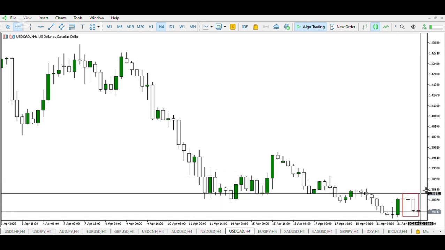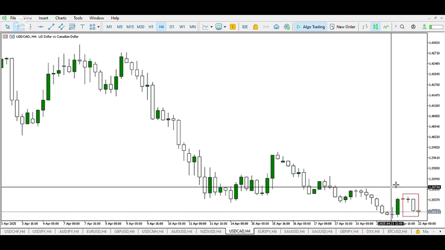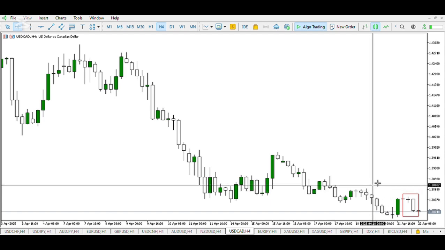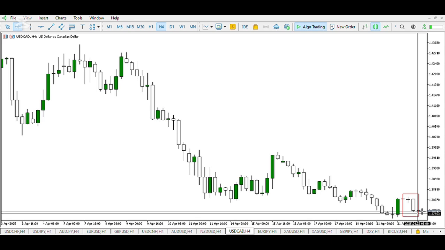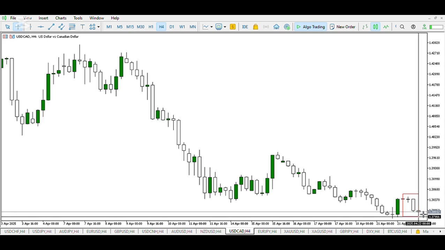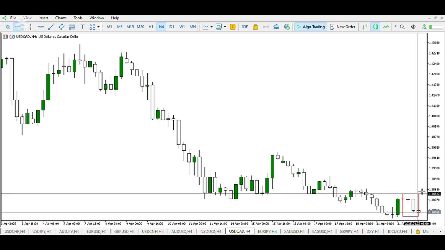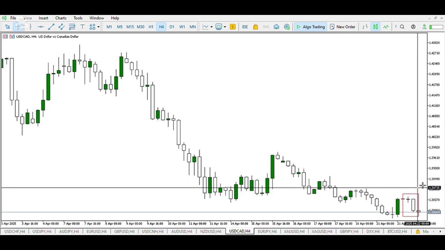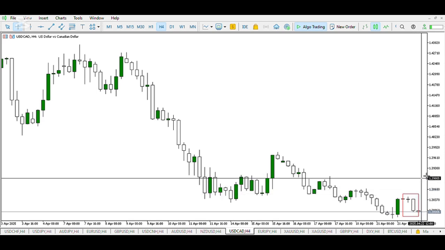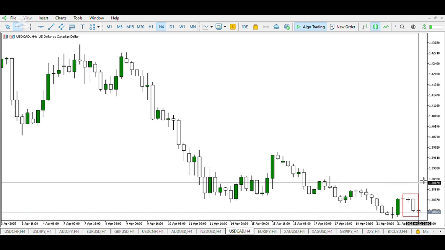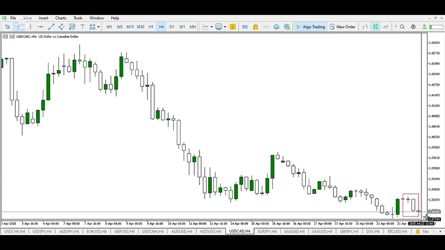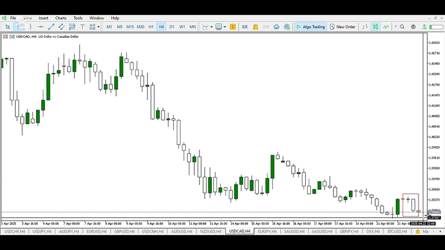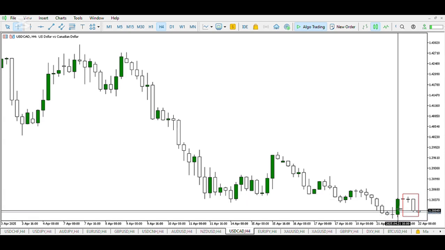And the psychology behind this is very simple. Yesterday we have the sellers right here placing their stops at the high of the day, and price is already down. So right here, if a reversal is going to happen after a liquidity grab, then we expect price to push up, stop out the sellers from the Asian session and stop out the sellers from yesterday. That is why a reversal is good. We are able to catch the beginning of the trend. The trend is your friend, but the beginning of the trend is your best friend. However, if the reverse is the case and price pushes down and closes as a bearish candle and closes further down, then we have no conclusion on this pair.